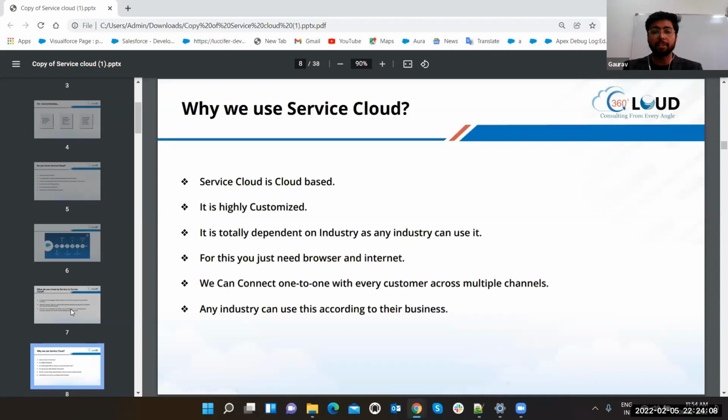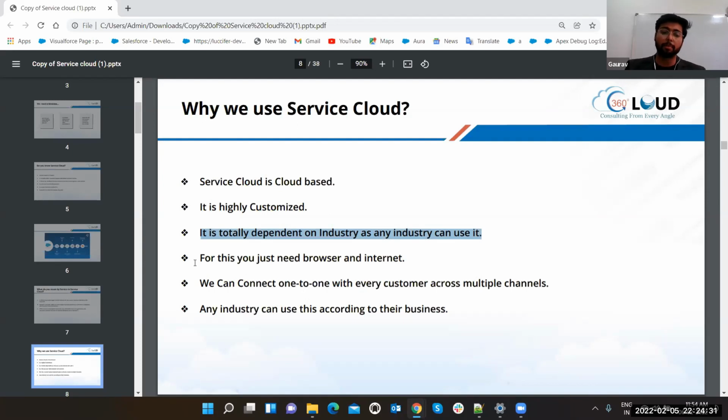Like if you have your business, I cannot design your system according to myself. I know how Salesforce works, and how we can bend the Salesforce for your business. Your business will be the same; Salesforce is going to help it. The third point, it is totally dependent on the industry, as any industry can use it.